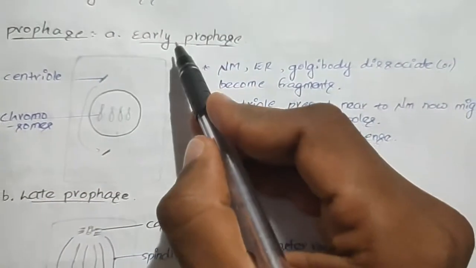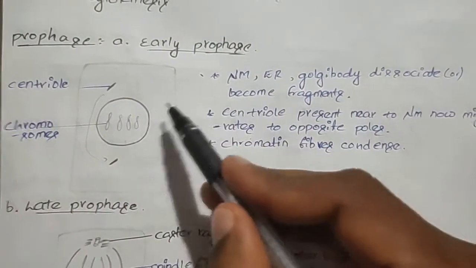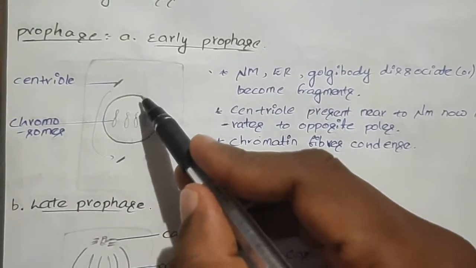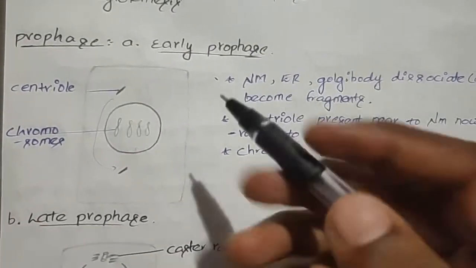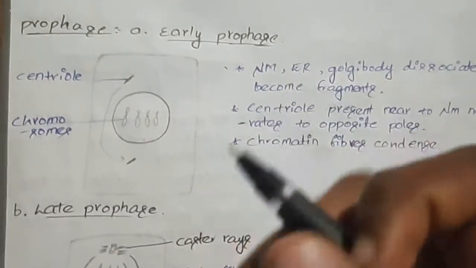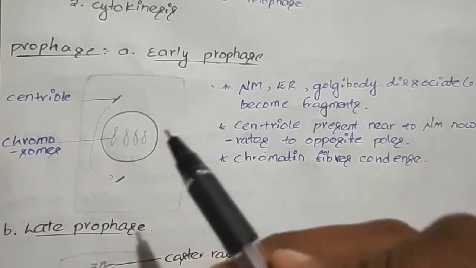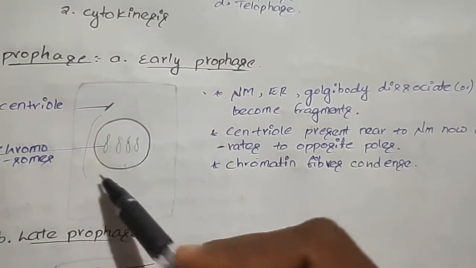In prophase, again you can see early prophase and late prophase. In the early prophase, the nuclear membrane, the endoplasmic reticulum, and the Golgi attached to this nucleus disassociate, become fragments, or start to degenerate. The centrioles, which are near this nucleus, now migrate towards the opposite poles.